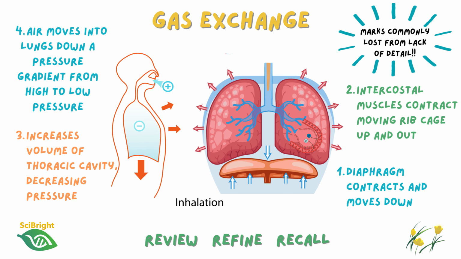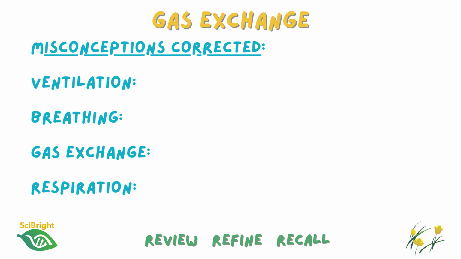The reverse process happens when breathing out, starting with the relaxation of the diaphragm to move it up, and this starts to decrease the volume of the chest cavity. Now, one misconception that frequently catches students out is confusing ventilation, breathing, gas exchange, and respiration. These are completely different processes.